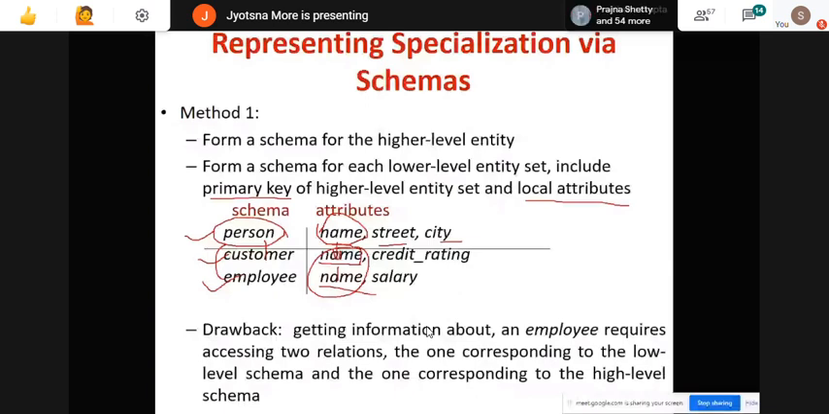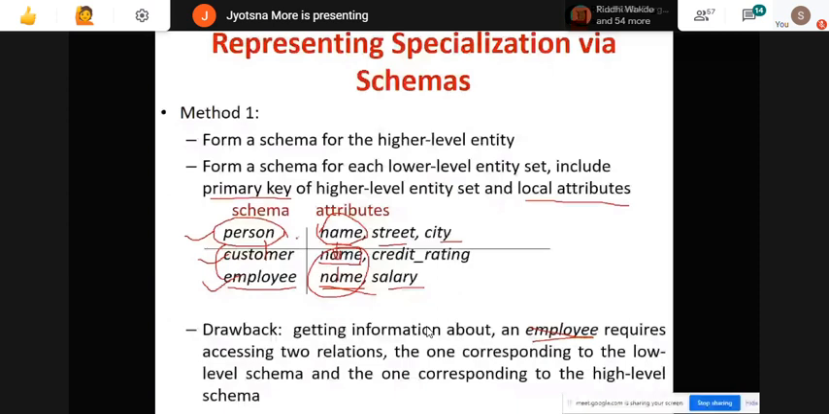Now, getting information about an employee. Employee and customer are low level. Suppose I want the complete information about the employee. Here I have the name of the employee and the salary, but I don't know the street and city of the employee. Where is that present? In the higher level entity. So when I want the information of the lower level entity, I have to access the employee table as well as the person table.